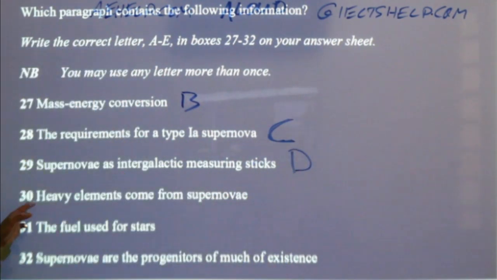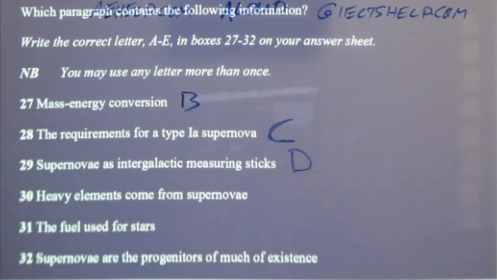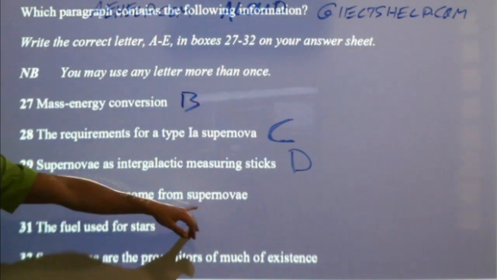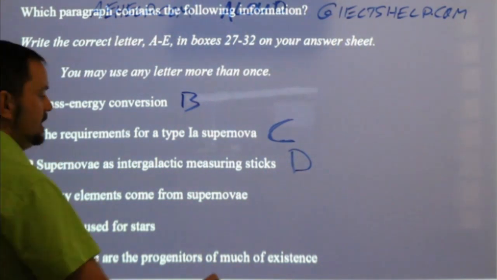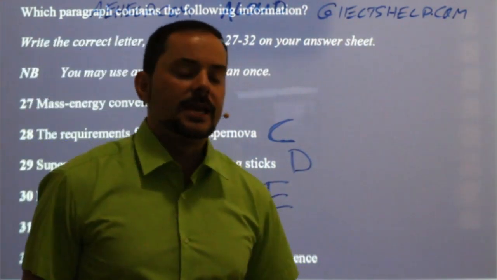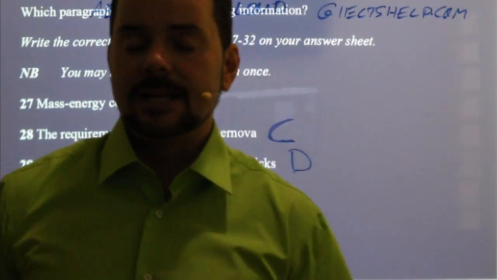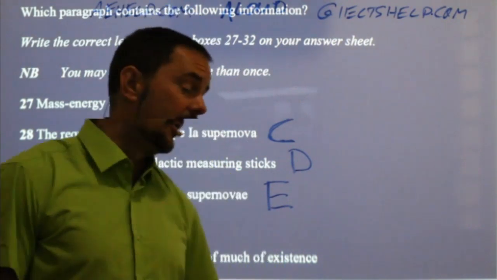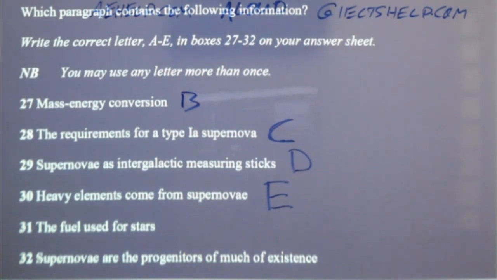Okay, number 30, heavy elements come from supernovae. Muhammad Wahab says that's E. Satisfying time says E. A lot of you say E. Yeah, we talked about gold, silver, lead. Okay, so I want to emphasize for you that when you read critically and you pay attention and you know what you're doing and you practice this at home, you can answer questions without trying to search for all this information.